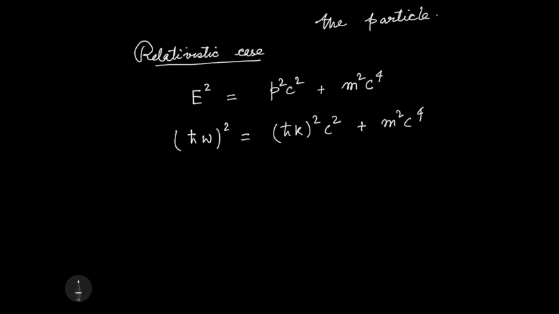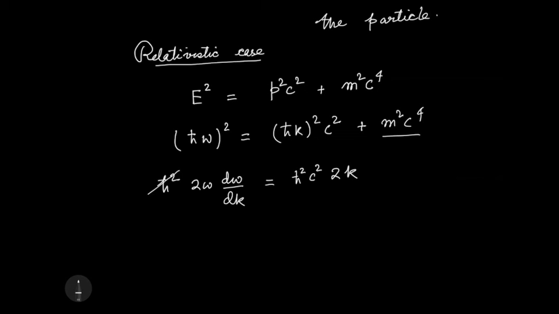And then if I calculate d by dk, I get h cross squared, 2 omega d omega by dk, here h cross squared c squared 2k, and that's it, because this is a constant.